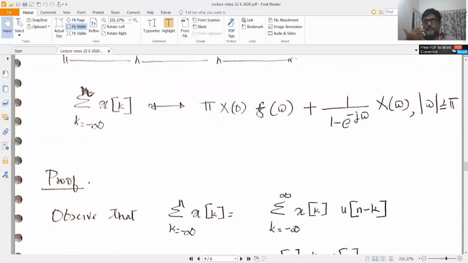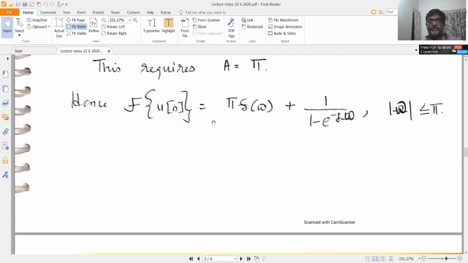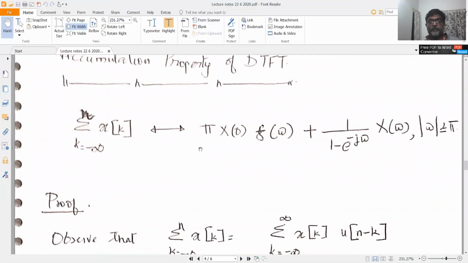The sum till the sample n of x of k has the Fourier transform pi x of 0 into delta omega plus 1 by 1 minus e raised to minus j omega into X of omega, for mod omega less than or equal to pi. So you see an uncanny resemblance to the earlier expression, pi delta omega plus 1 by 1 minus e raised to minus j omega.